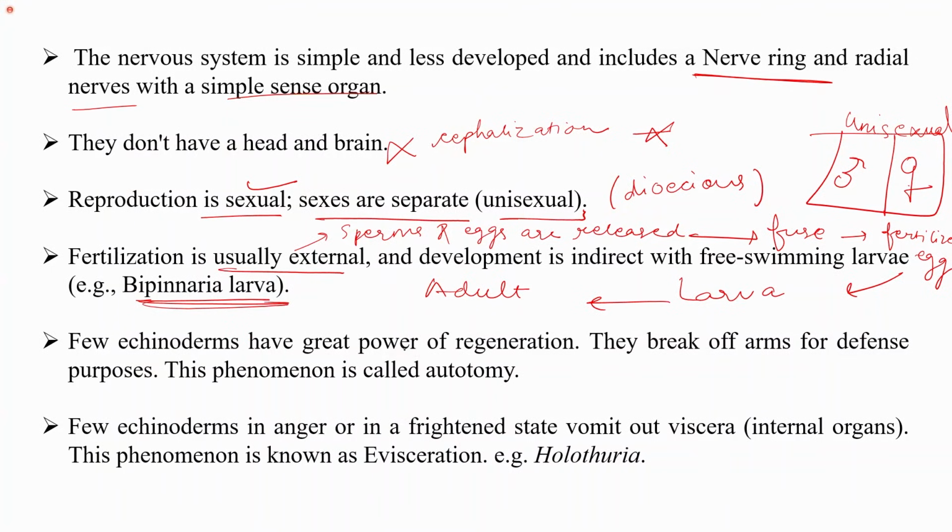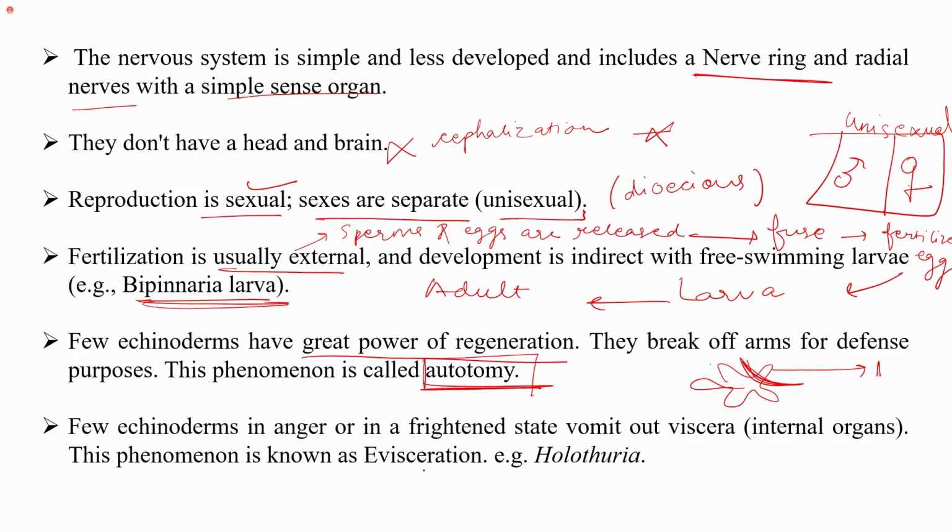Few echinoderms have great power of regeneration. So suppose one of the arms breaks off during defense, then this arm can regenerate itself, and this phenomenon is called autotomy. The phenomenon of breaking of the arm for defense purpose is called autotomy.